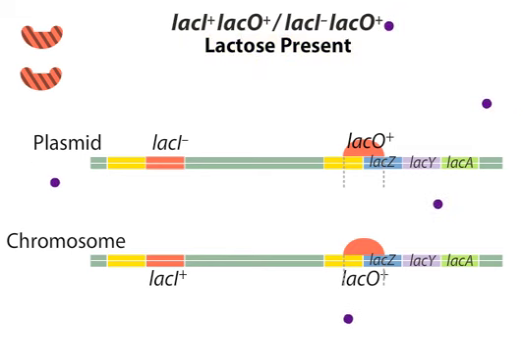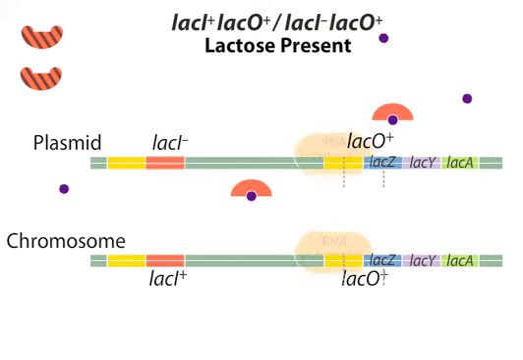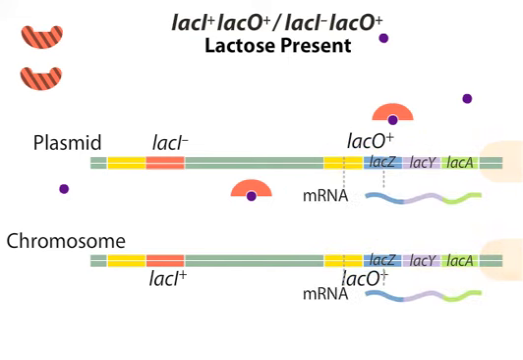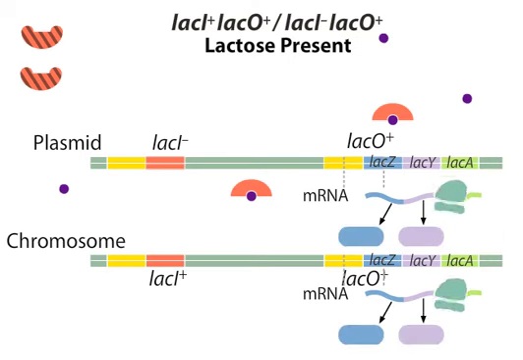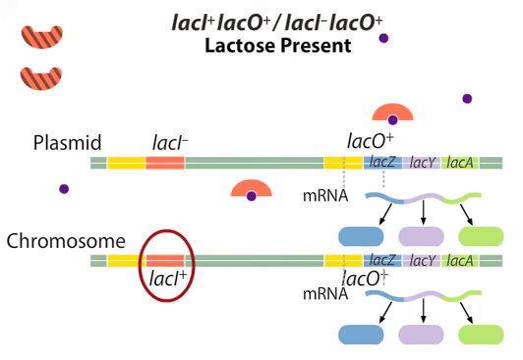In the presence of lactose, allolactose molecules bind to the active repressor proteins. As a result of this allosteric inhibition, the repressor proteins can no longer bind to the operator regions. When the operator regions are open, RNA polymerase can bind and transcribe the structural genes. The transcribed mRNAs are translated into the enzymes needed for lactose metabolism. From this partial diploid, it's clear that the lacI plus gene is dominant over a lacI minus gene, and a single copy of the normal gene is sufficient to bring about normal regulation of enzyme production.